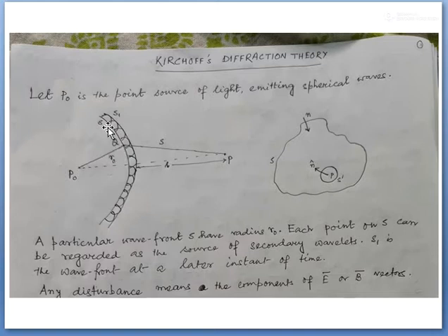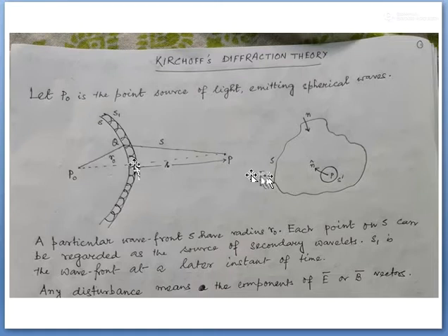At point R0 there is a wavefront S, which is a spherical wavefront, and each point situated on this spherical wavefront S can serve as a source point of a secondary wavelet. So any point on this curvature S can be used, or imagined, as a source for creating secondary wavelets. I can assume that.